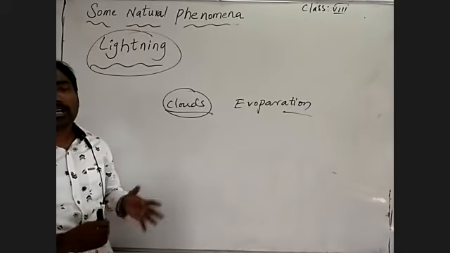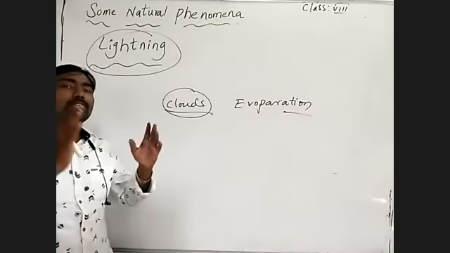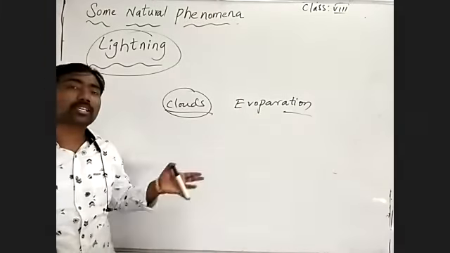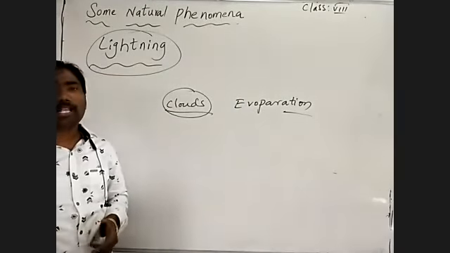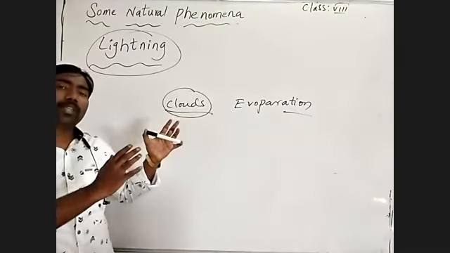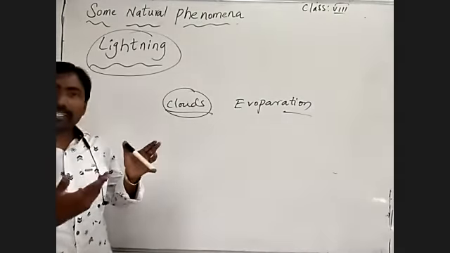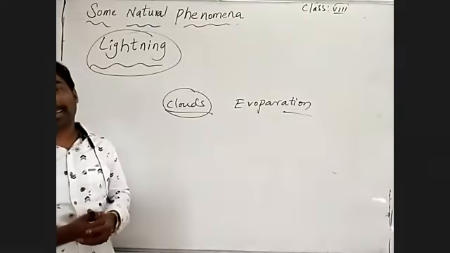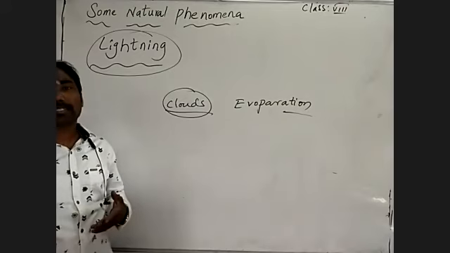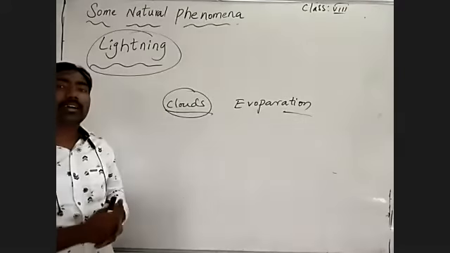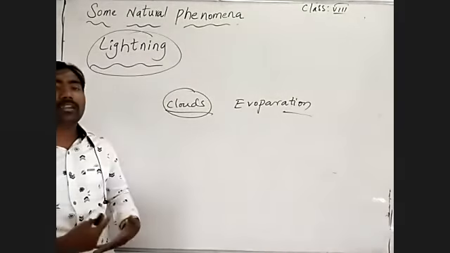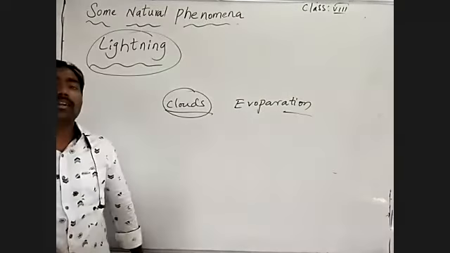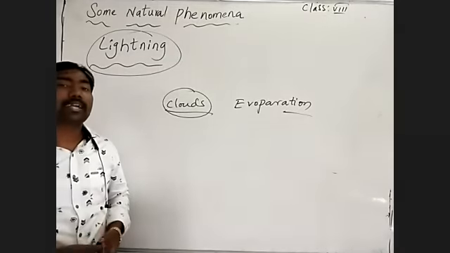Those will transfer from higher temperature to lower temperature in our atmosphere, because heat is transferred from higher temperature to lower temperature. When the temperature decreases in particular areas, it starts to condense. Condense means the steam or water vapor from evaporation converts into the liquid state. The gaseous state of the substance is converted into the liquid state due to condensation.